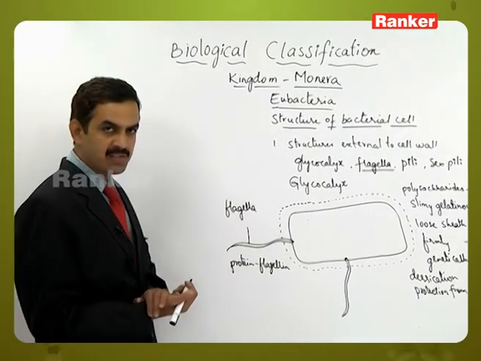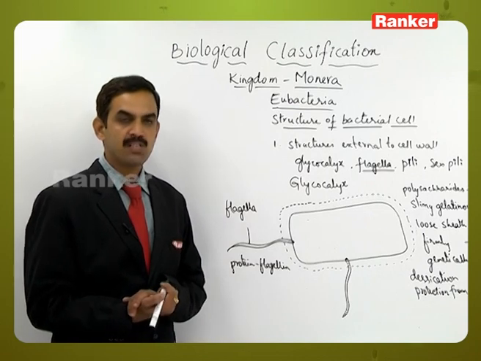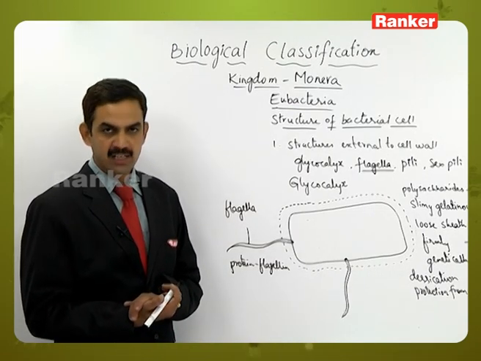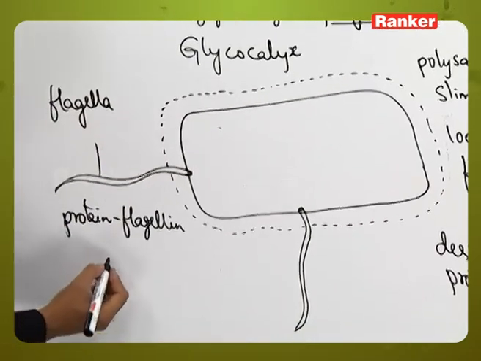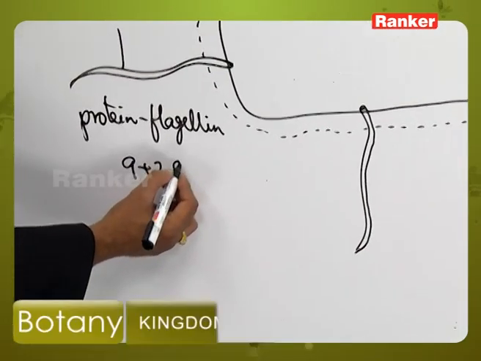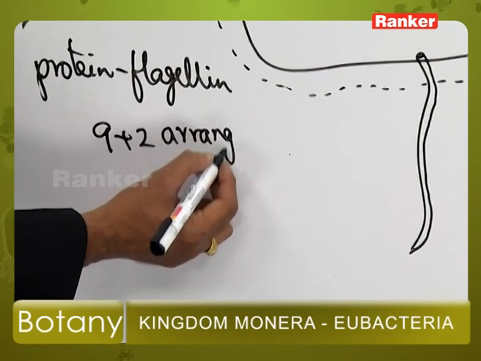When we take the transverse section, it should have a 9+2 arrangement in the eukaryotic organisms, but as bacteria is a prokaryotic organism, here the 9+2 arrangement is not present.